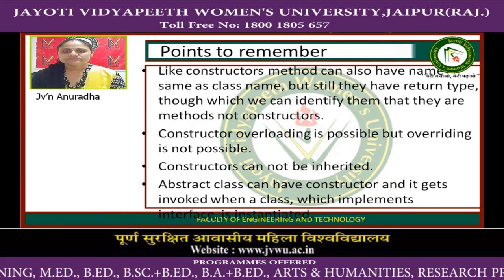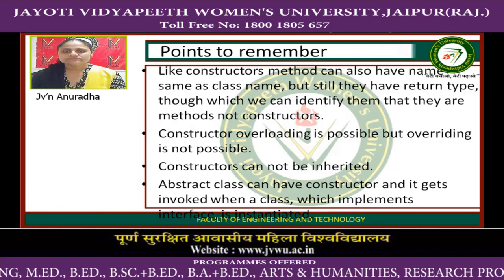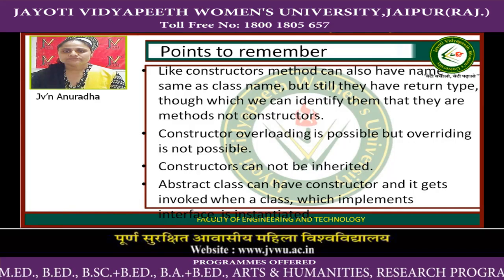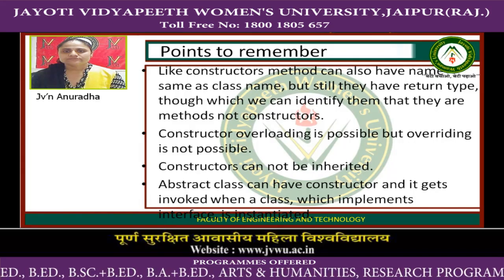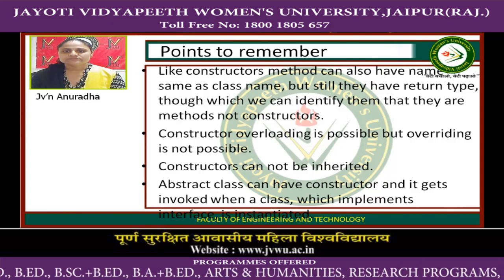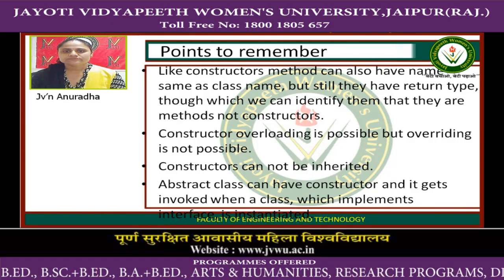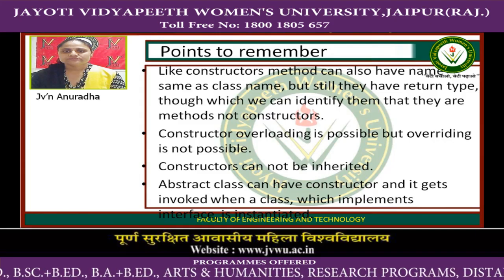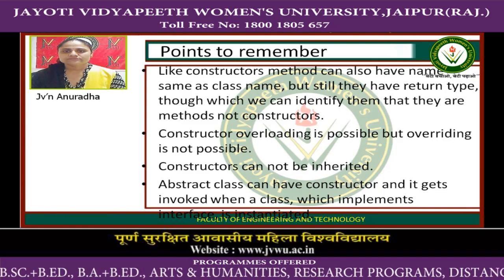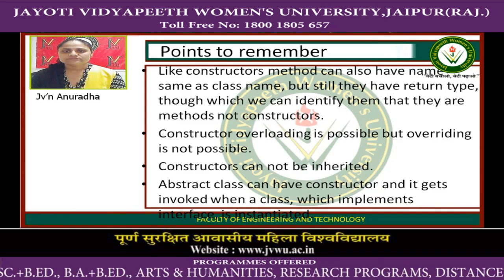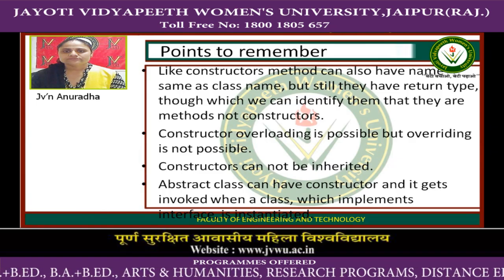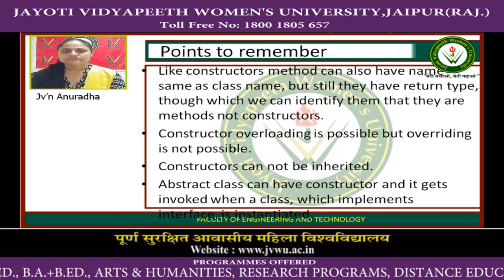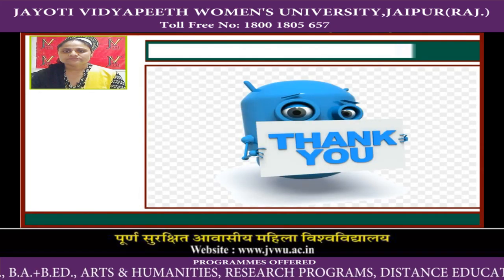Next, like a constructor, a method can also have the same name as our class, but it still has a return type, through which we can identify that they are methods, not constructors. Constructor overloading is possible, but overriding is not possible. Constructor overloading means we can have multiple constructors in the same class. Constructors cannot be inherited. An abstract class can have a constructor and it gets invoked when a class which extends it is instantiated. This is all about constructors.